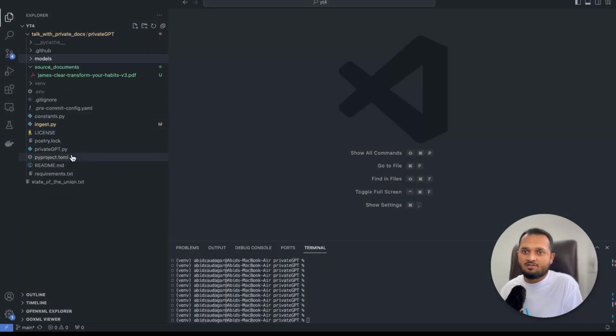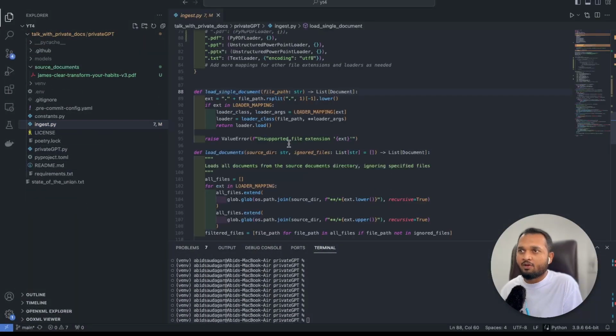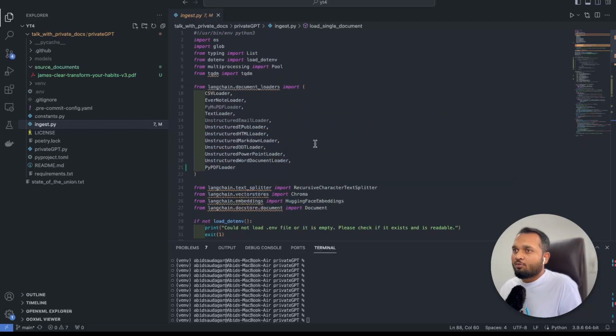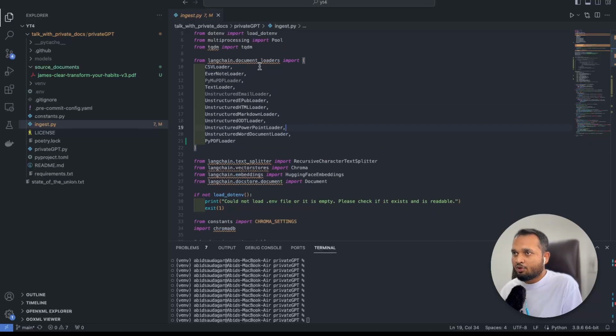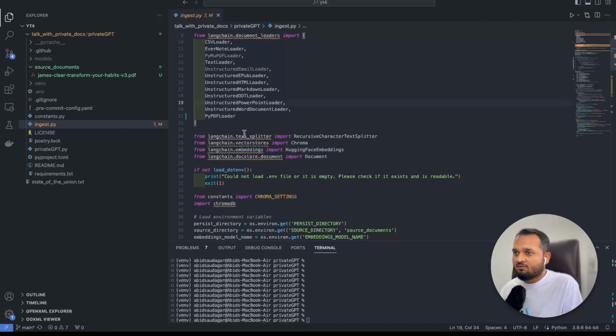Okay, so first we will go to ingest.py. So here is the ingest.py document, and from langchain.document_loaders, we just want PyPDFLoader. Earlier this repository was using PyMuPDFLoader, which was throwing an error for me, so I have changed it to PyPDFLoader. I'll give you the links of both GitHubs, my GitHub as well as the Private GPT GitHub, in the description. First we'll import all the document loaders, and then we'll use LangChain to split the documents.